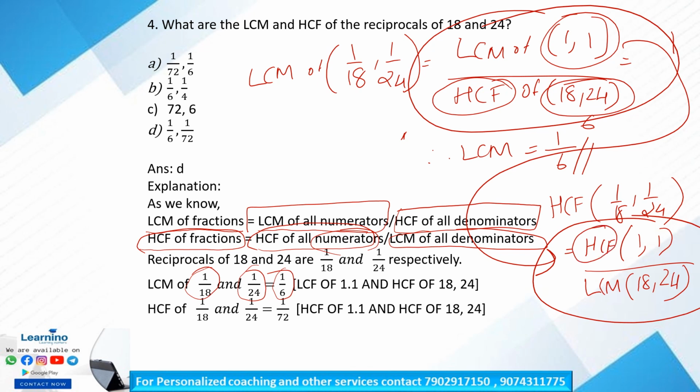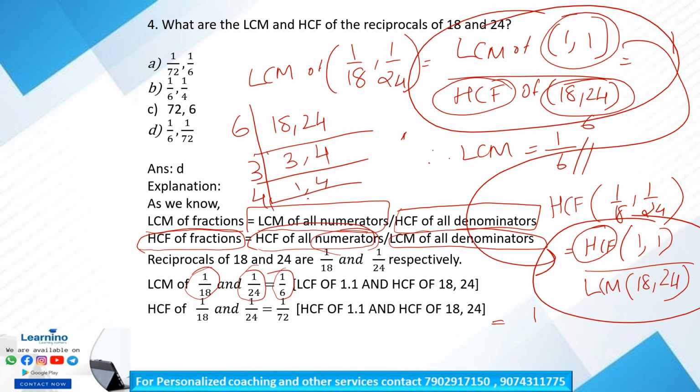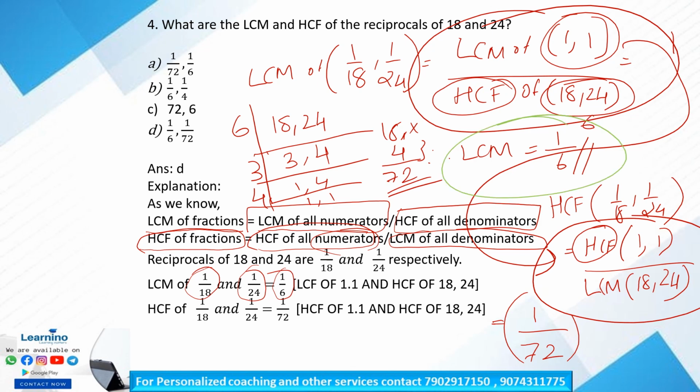So the HCF of the numerators 1 and 1 is 1 itself. Whereas what is the LCM of 18 and 24? It is 72. So 3 into 6 is 18 and 4 into 6 is 24, then again 3, 1, 4, so 6 into 3 is 18, and 18 into 4 is 72. So 1 by 72 is the HCF of the reciprocals of 18 and 24. So the LCM is 1 by 6 and the HCF of the reciprocals is 1 by 72.